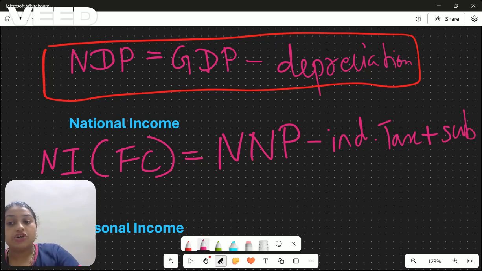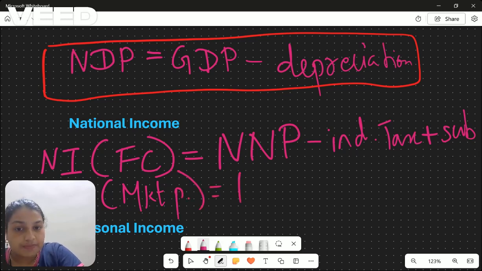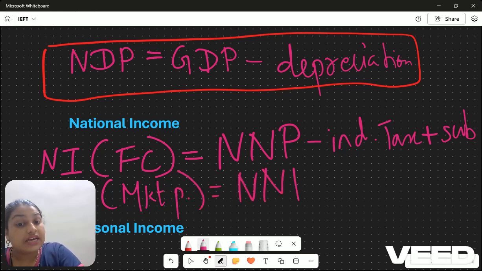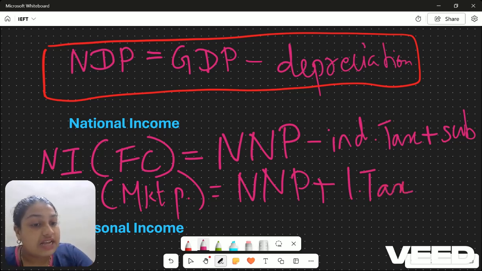Now if we are taking into consideration the market price, that is national income at market price, again this is NNP, but the indirect tax has to be added and the subsidy has to be reduced.